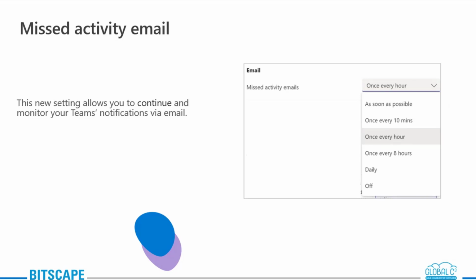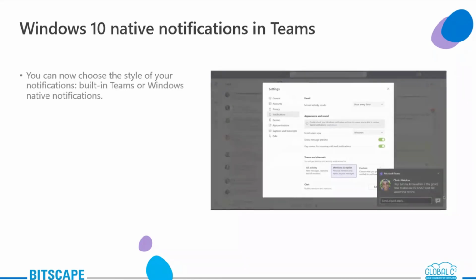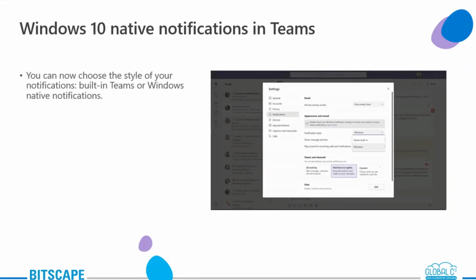For example, if you are stepping away from Teams for a while and you still need to be notified of what happened under Teams, then you'll be notified via email. How frequently do you want to be notified? You can set it through this: as soon as possible, once every 10 minutes, every hour, and so on. Then you have Windows 10 native notification and theme. There are 2 types of styles you can enable. One is the built-in Teams style, and then you have the Windows native style.